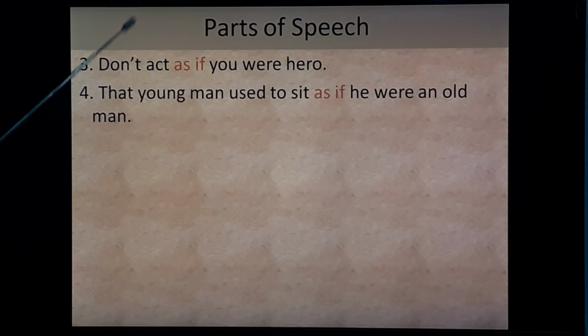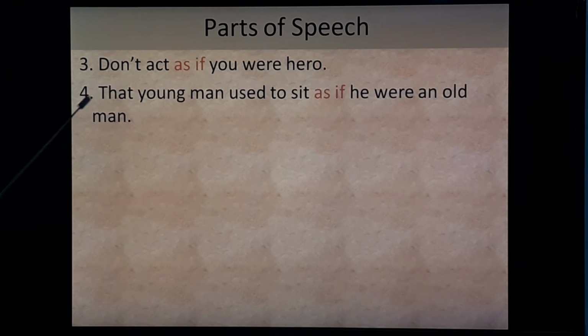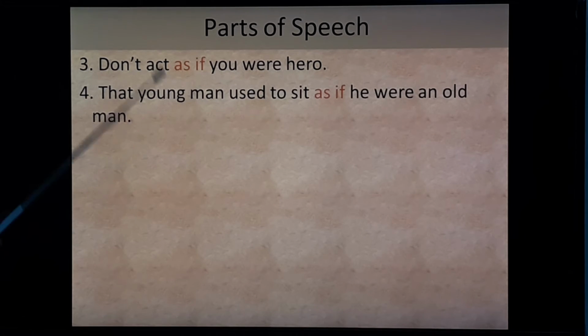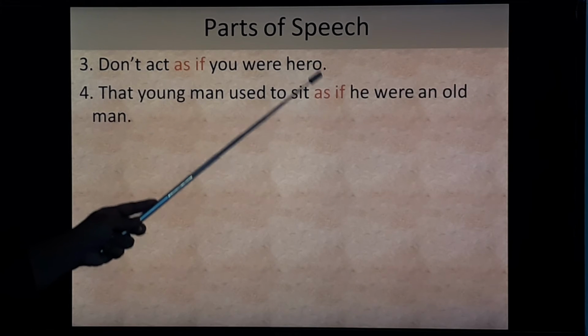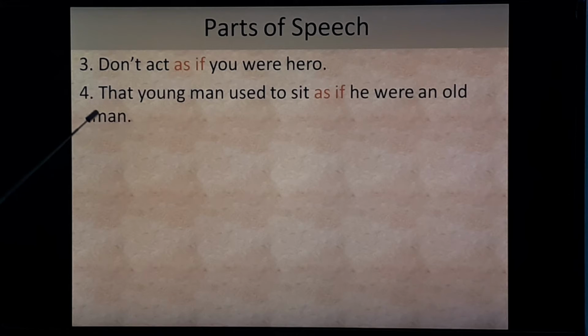Next, that young man used to sit as if he were an old man. So "that young man used to sit" is the main clause. "As if" is the subordinating conjunction, and "he were an old man" is the subordinate clause.